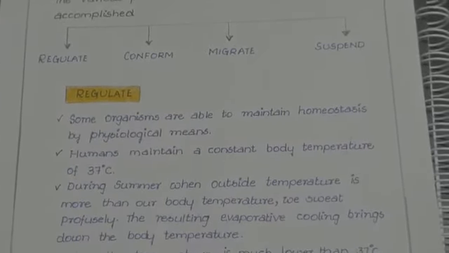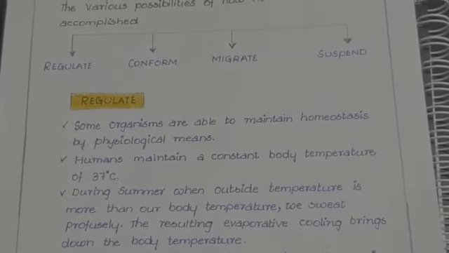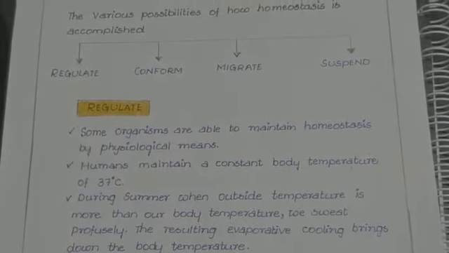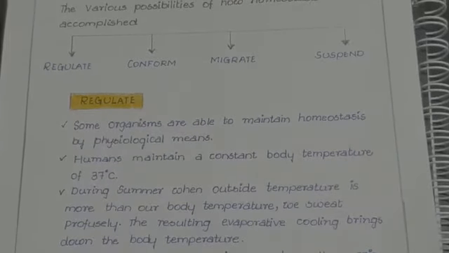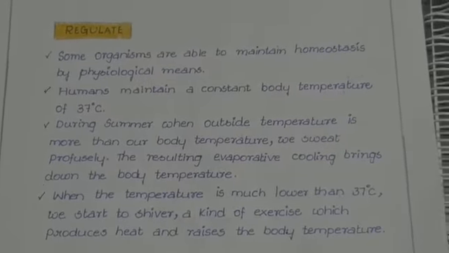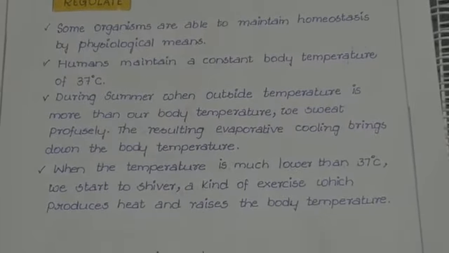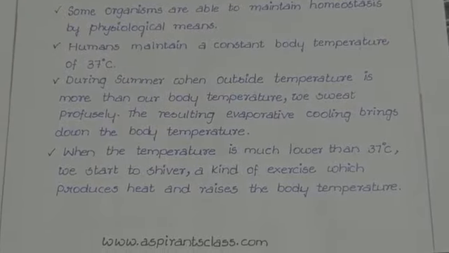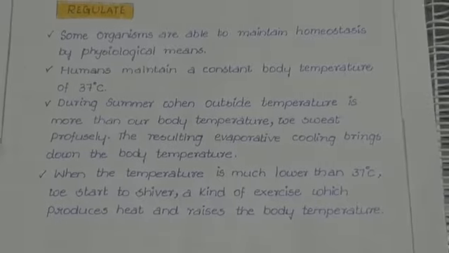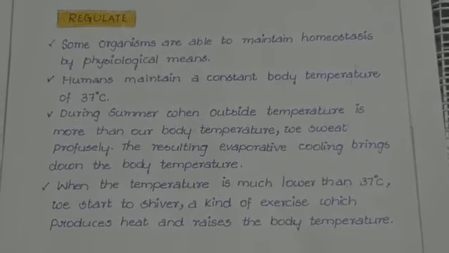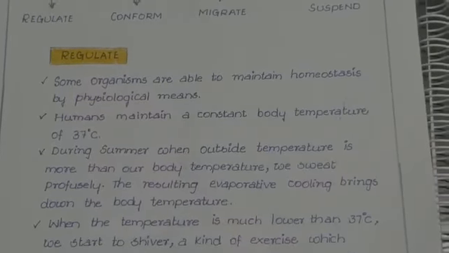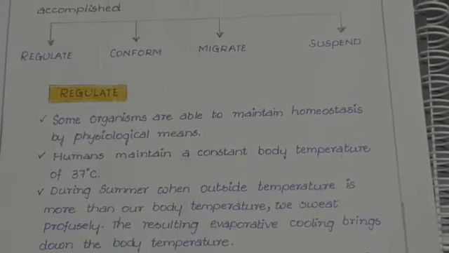During summer, when outside temperature is more than our body temperature, we sweat profusely and the resulting evaporative cooling brings down the body temperature. When the temperature is much lower than 37 degrees Celsius, we start to shiver, a kind of exercise which produces heat and raises the body temperature. So here humans regulate their body temperature.